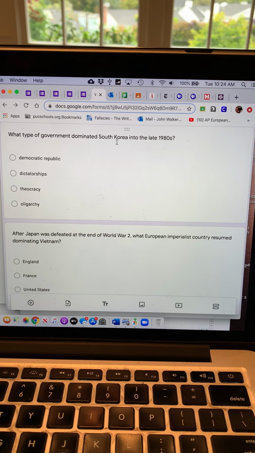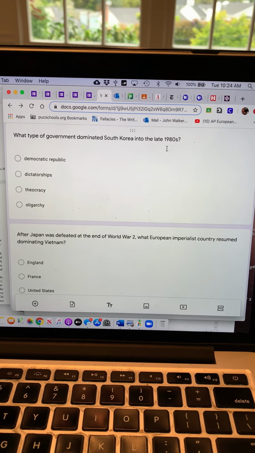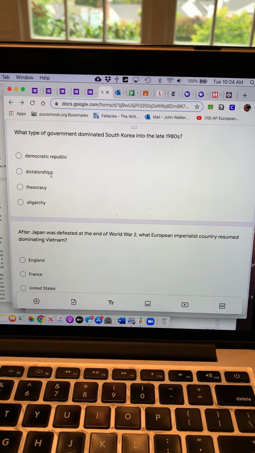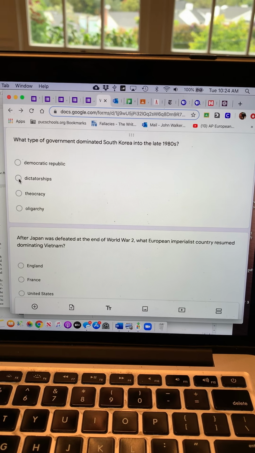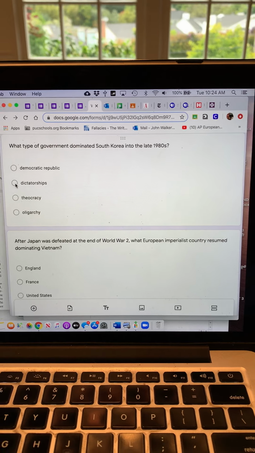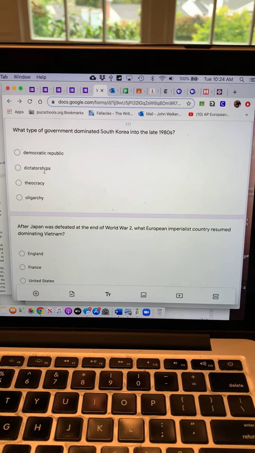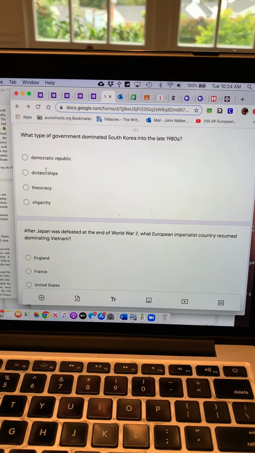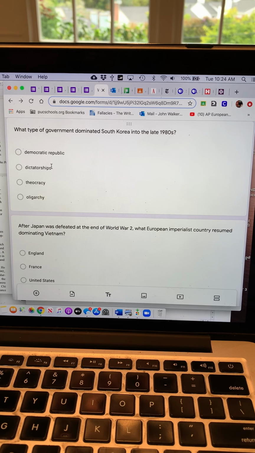What type of government dominated South Korea into the late 1980s? Now you'd think, because the North is a dictatorship, actually the South until the 1980s was also a dictatorship, but it was a dictatorship that was friendly to the United States. And we're going to see during this unit about containment that just because the United States is fighting communism, it doesn't mean that they're creating democracies and supporting democracies around the world.